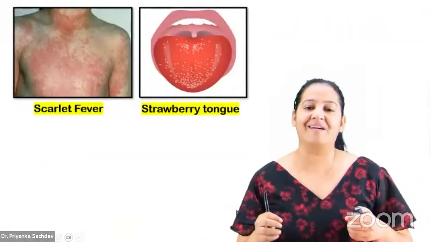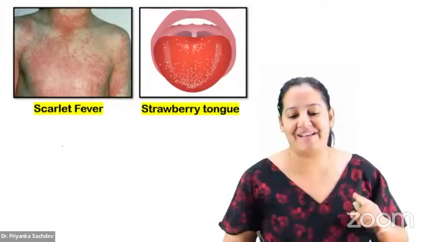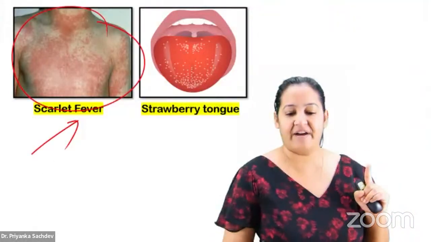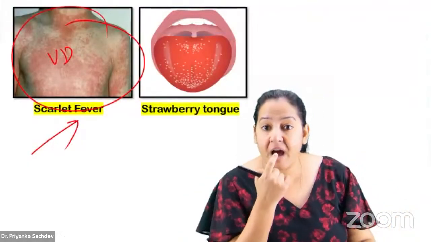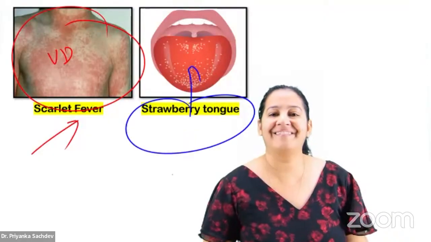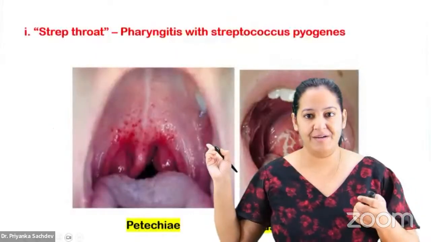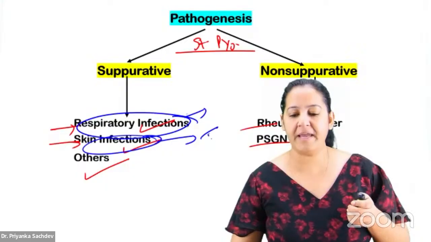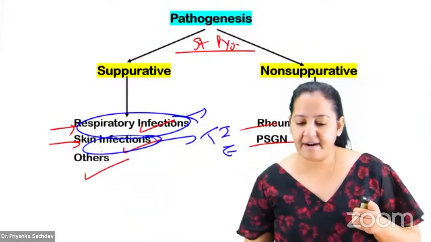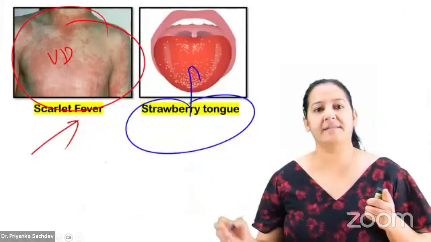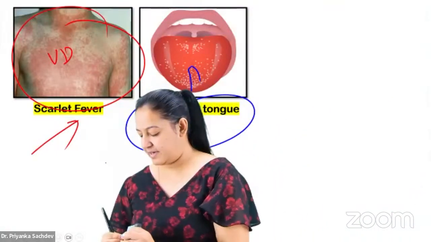And others: it causes vasodilatation overall in the body. If it causes vasodilatation of all the cutaneous blood vessels, it leads to scarlet fever. Can you see scarlet fever? It is vasodilatation of the cutaneous blood vessels throughout the body. Mainly, vasodilatation occurs in the tongue blood vessels, and it leads to strawberry tongue. So what are the diseases? In the respiratory, it causes sore throat. In the skin, two important ones: impetigo, that is honeycombing, and erysipelas. In the others, it causes scarlet fever and strawberry tongue.